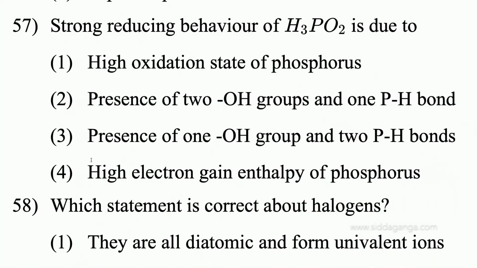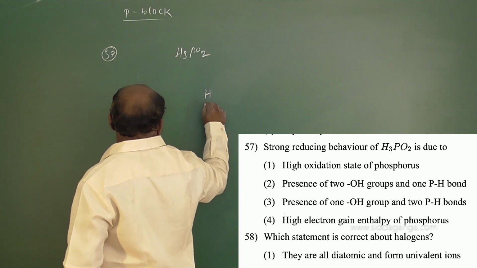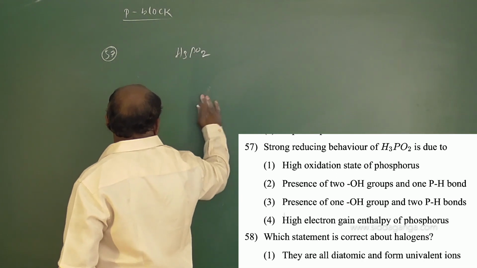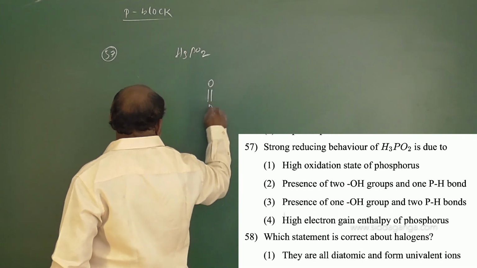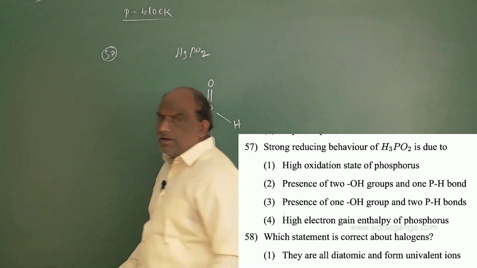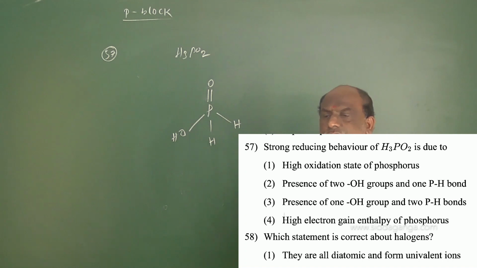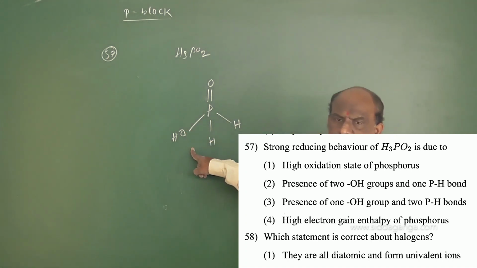Question number 57: strong reducing behavior of H3PO2 is due to what? Now only we discussed this. Make a note, my dear students, the structure is like this. According to this structure, high oxidation state of phosphorus is a wrong option. Presence of two OH groups is also wrong because only one OH group is there.